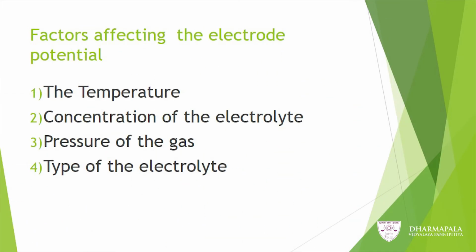Next, factors affecting the electrode potential. There are 4 factors: the temperature, concentration of the electrolyte, pressure of the gas, type of the electrolyte. First one, temperature; second one, concentration of the electrolyte; third one, if there is a gas, then pressure of the gas; fourth one, type of the electrolyte.